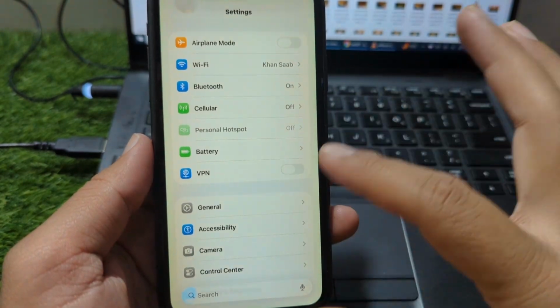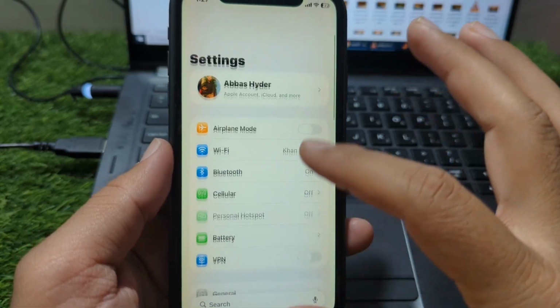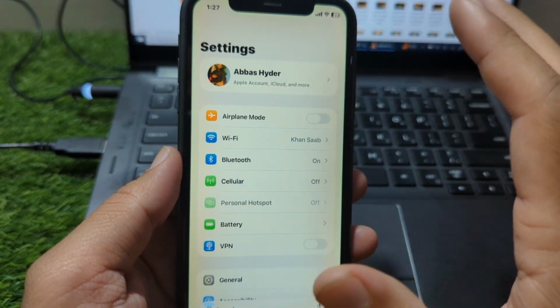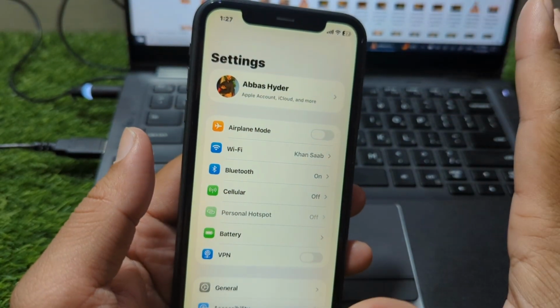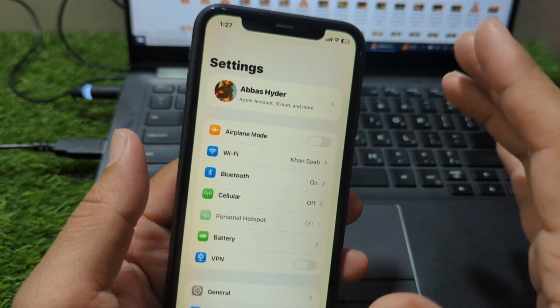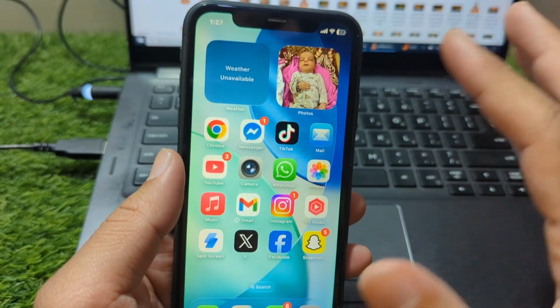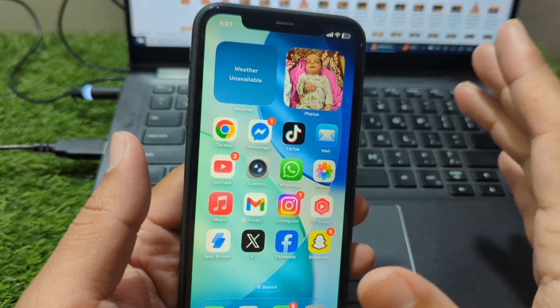If the issue continues, try resetting your sound output through the Settings app. Navigate to Sounds and Haptics and move the ringer and alert slider left and right. If the sound comes back during this test, the issue is most likely just a minor software glitch. It also helps to toggle the Change with Buttons option off and then back on, which refreshes the internal sound controller.